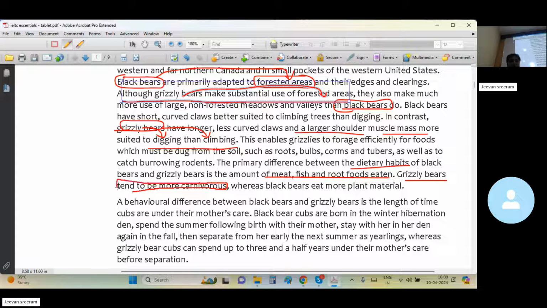Okay, just habits have been given. It doesn't mean they prefer fish to other foods. Carnivorous means they eat more meat, but that is actually about grizzly bears. Grizzly bears tend to be more carnivorous, whereas black bears eat more plant material.